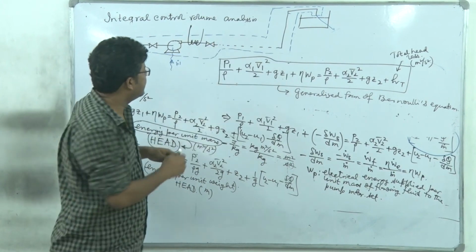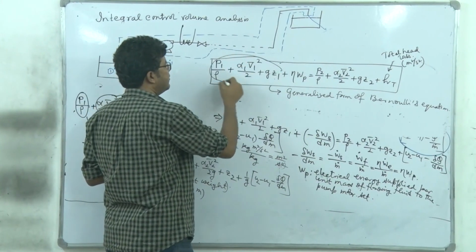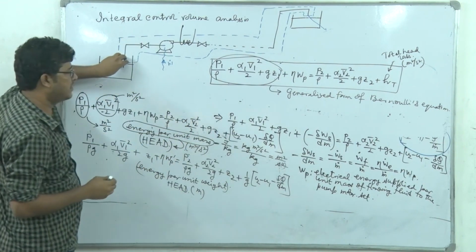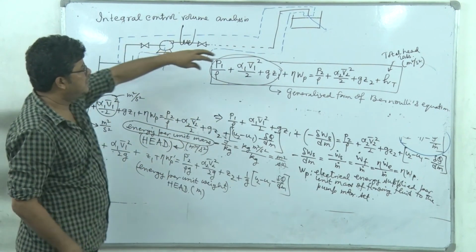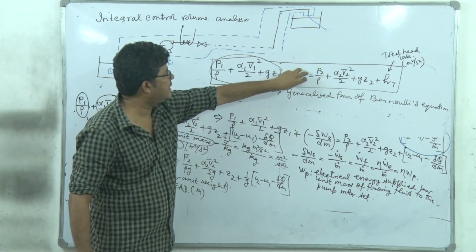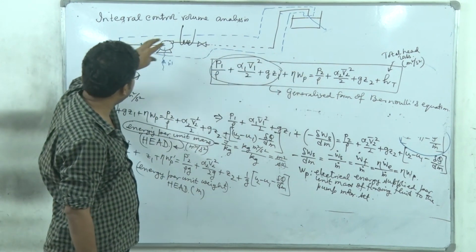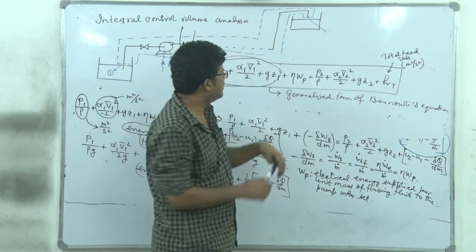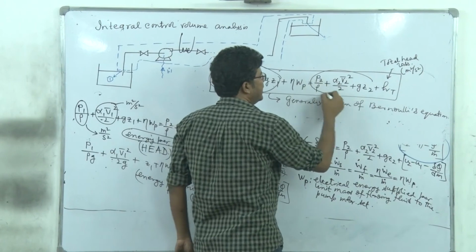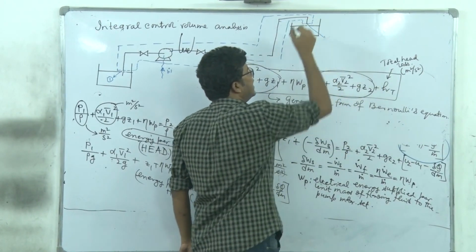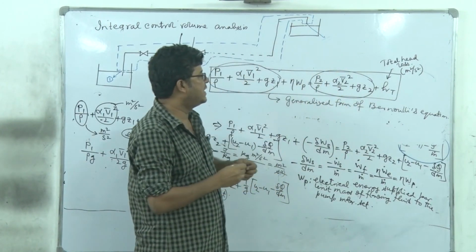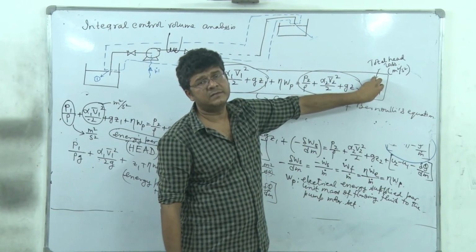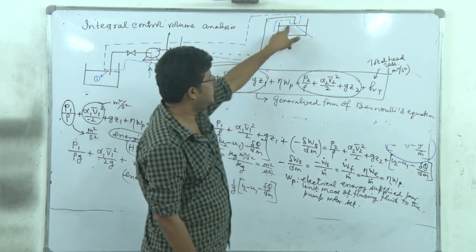So you see that this group of terms represents the energy per unit mass in the beginning, right? This term is the additional energy per unit mass that we are giving through the pump, right? And this term is the energy available per unit mass at the outlet, and definitely this is the energy lost per unit mass as the fluid moves from point 1 to point 2.